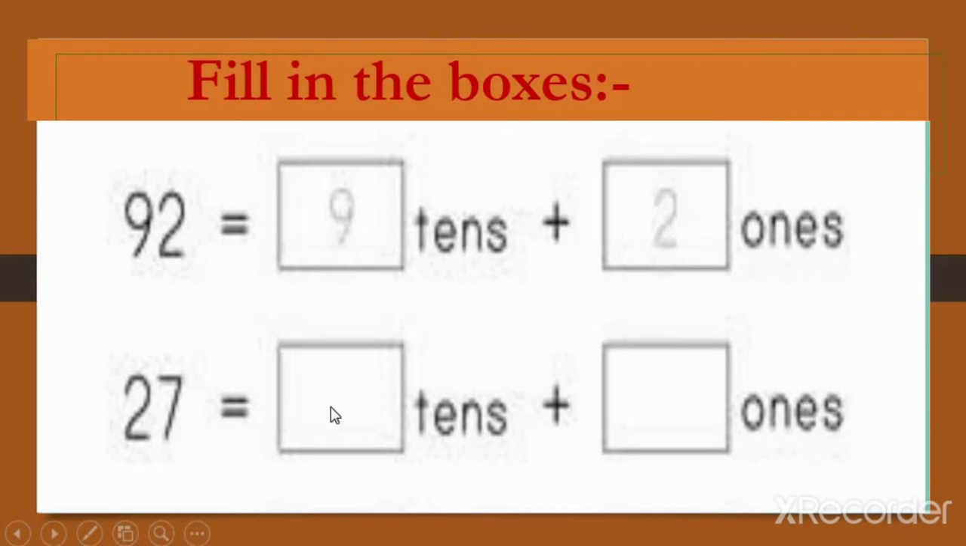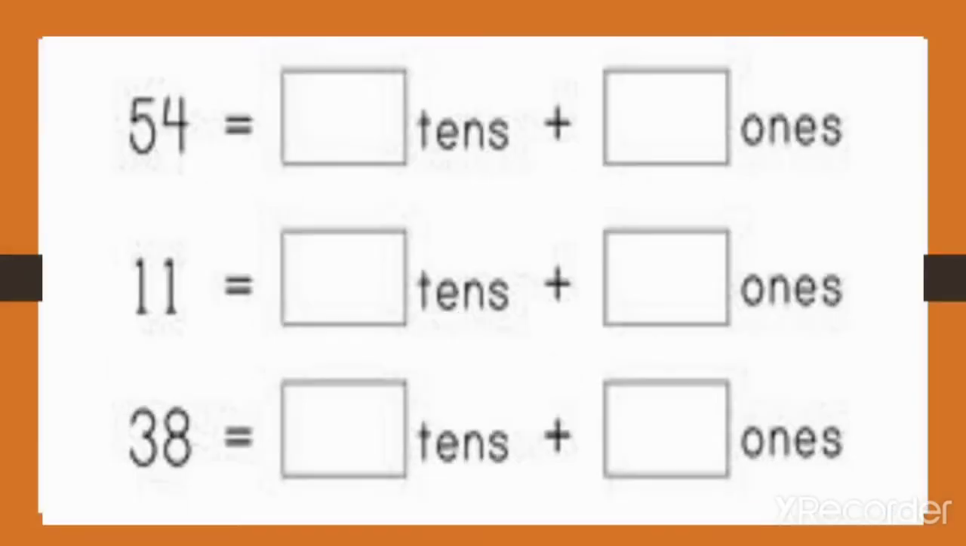27 means 2 tens and 7 ones. If we want to know more about tens and ones, then here we have number 54. If we want to separate this number in the form of tens and ones, first of all we have to write number 5 at tens place, number 4 at ones place.